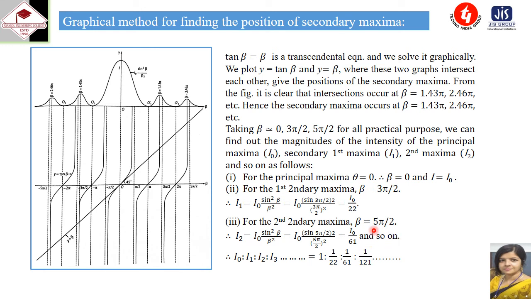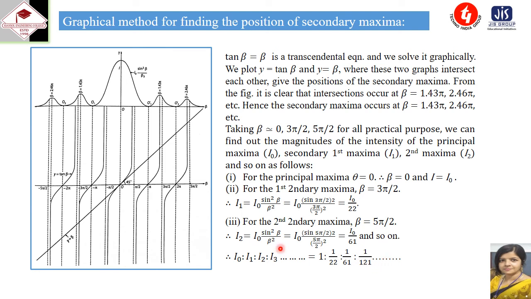So now we can find out the ratio between I0, I1, I2, I3, and so on. If we take the ratio, I0 is to I1 is to I2 is to I3 is equal to 1 is to 1 by 22 is to 1 by 61 is to 1 by 121. In this way it will go on.